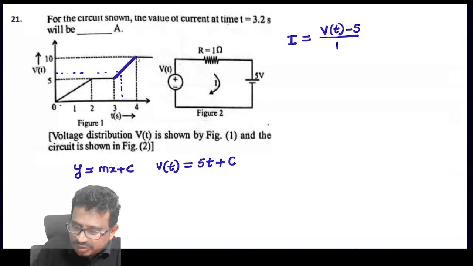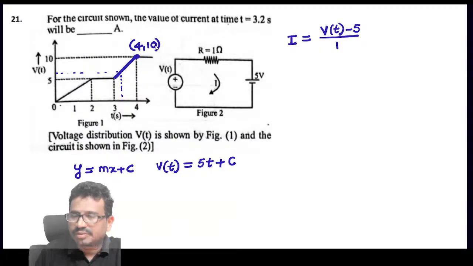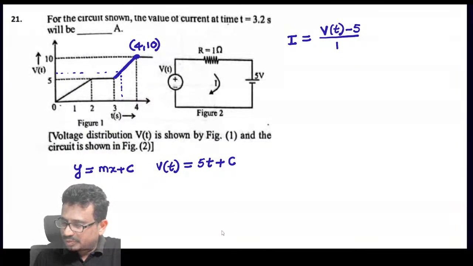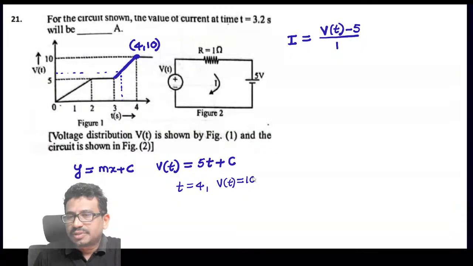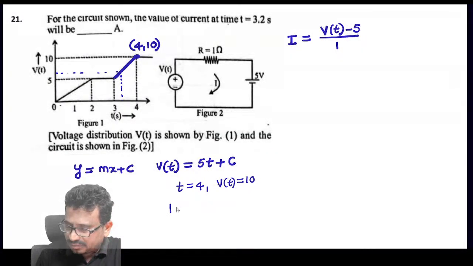To get this constant, we can take any point on this line. See, the coordinates of this point here are (4, 10). Substitute this point in this equation. When t is equal to 4, V(t) is equal to 10. So 10 is equal to 5 into 4 plus c.